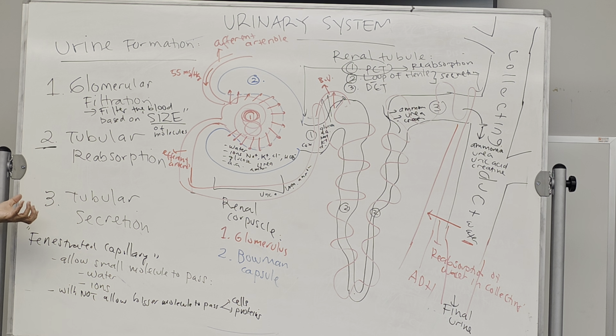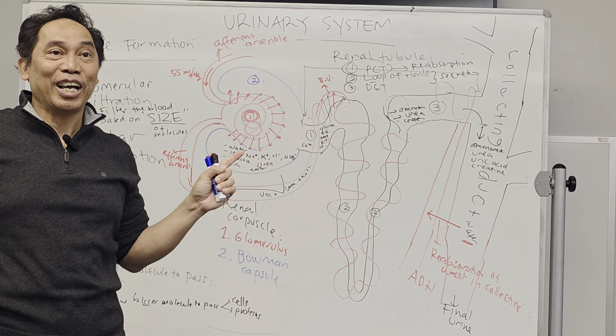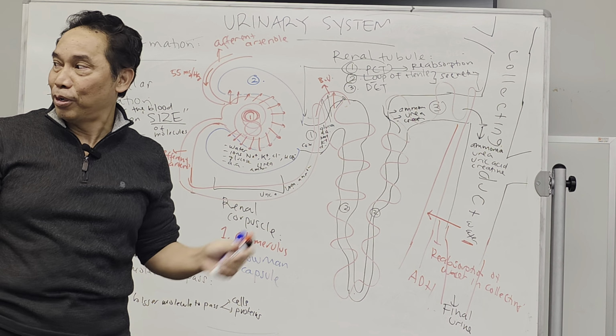Now, you just learned the process. Next time, we're going to learn what hormone or what process controls this, because it is controlled by our hormones, and it is controlled by our nervous system too. We're going to learn that next on Thursday. Do you have a question? I hope it's easy to understand. That's how our urine is produced.